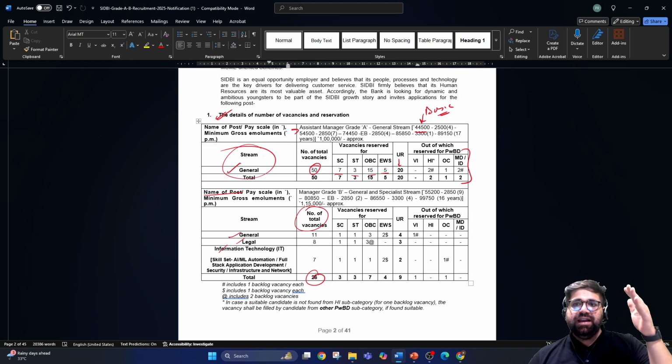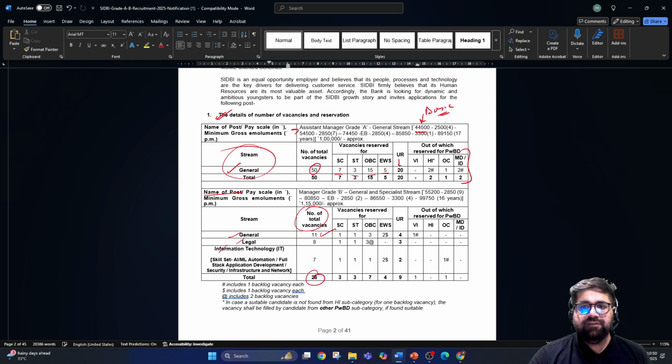Okay, so Grade A is 50, Grade B is 26, and in Grade B there are three streams. For journal there are 11, for legal there are 8 seats, and for IT there are 7 seats. And you can see the breakup for the reserve categories also.